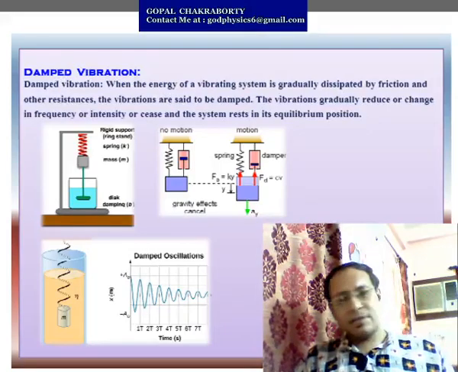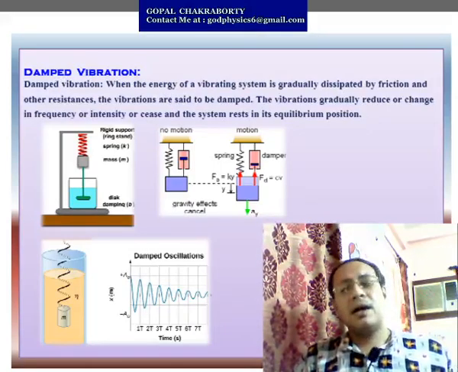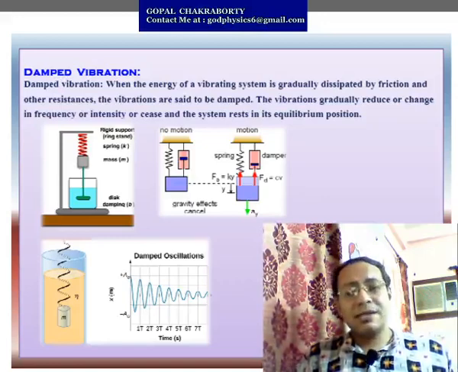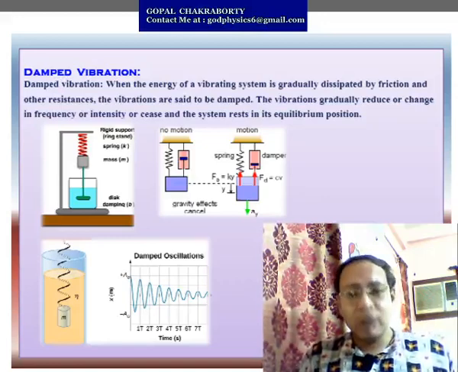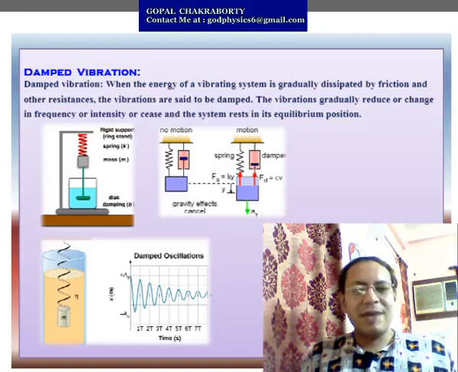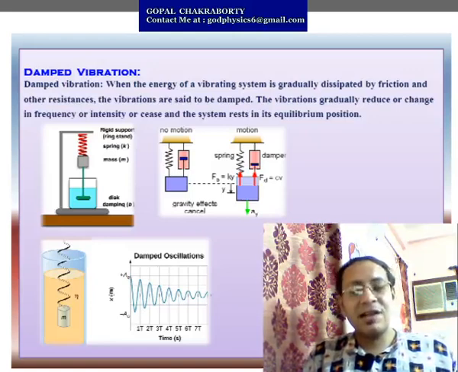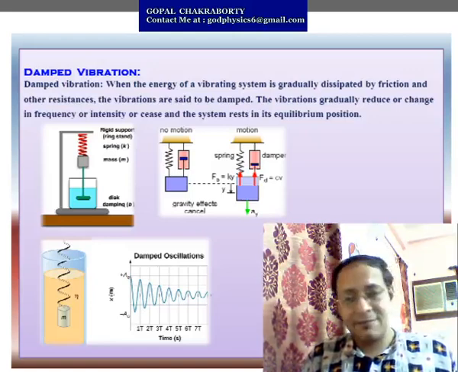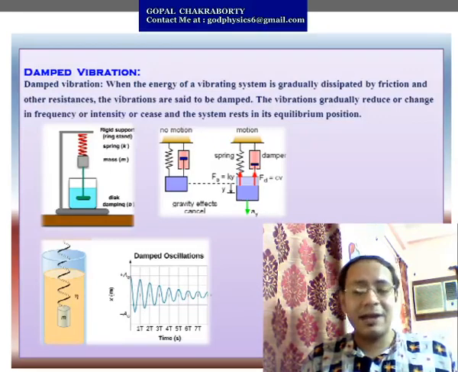So the examples are these. You may put a simple pendulum within some liquid. Due to the presence of the liquid, a frictional force, that is a resistive force, will act on that particle and ultimately it will stop.